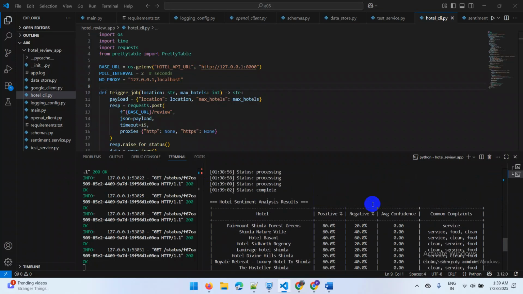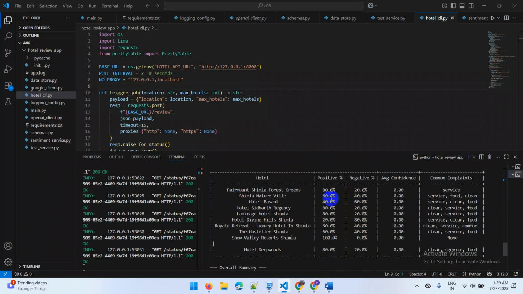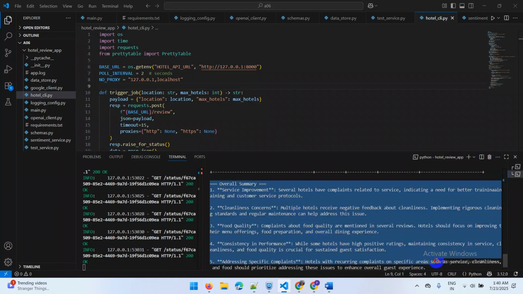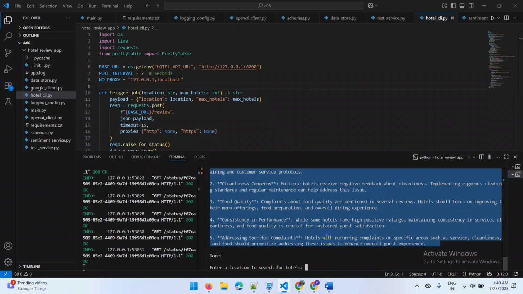Now this is a clearer picture. We have Shimla. Here it provides the common complaints of each hotel compared to others. And this one shows as a good hotel, and then we can have an overall summary of each hotel. So like that, without going through every place and doing manual work, users can chat with this agent and get an idea of hotel hospitality quality in an area.